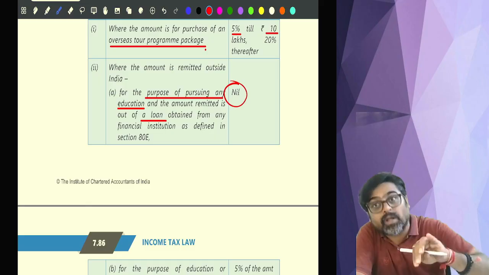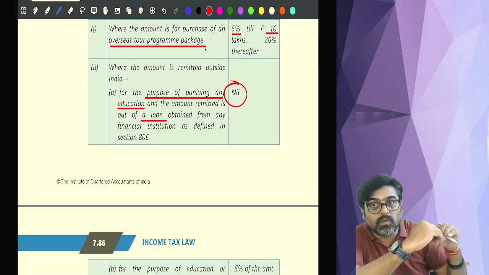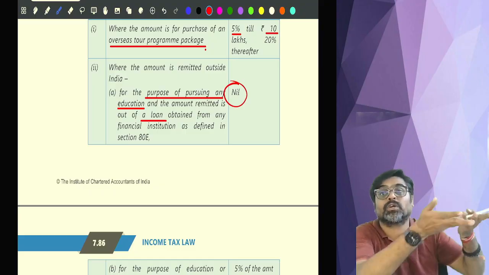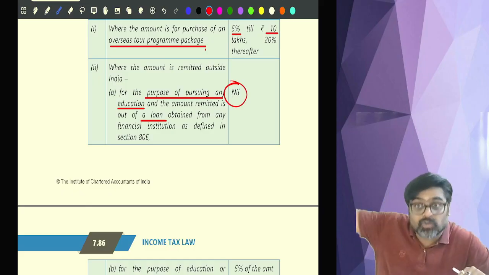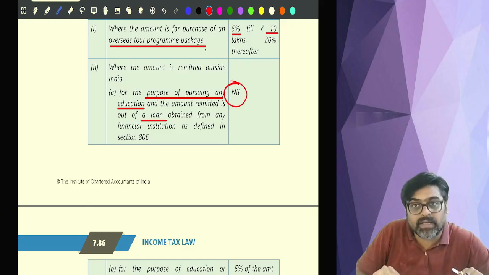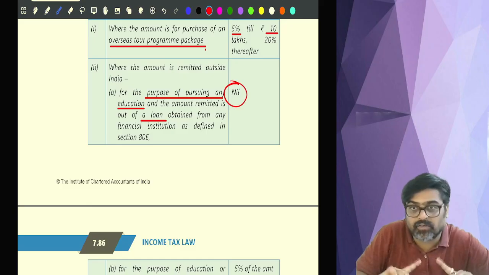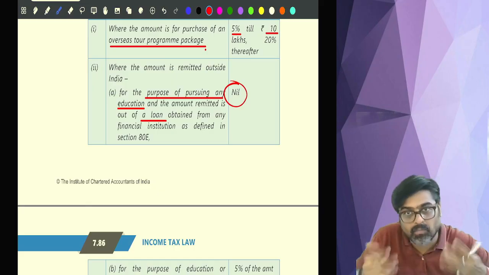Oh, you are buying foreign exchange from a loan. So you have taken a loan from a financial institution, from a bank, for higher education outside India. And from that loan, if you are buying foreign exchange, then on that foreign exchange purchase there will be no TCS. Whatever may be the amount which you have bought.